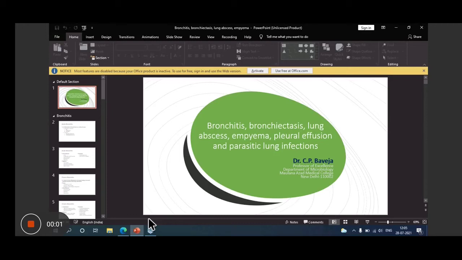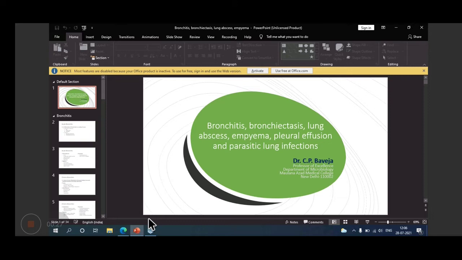Not in pleura. Even if pleura is involved, chest pain is there. Pleuritic chest pain is when chest pain occurs with respiration. So you may find these on clinical examination of the respiratory tract, of the lungs. You may find bronchi. All these findings you have to correlate with your symptoms, and then you have to